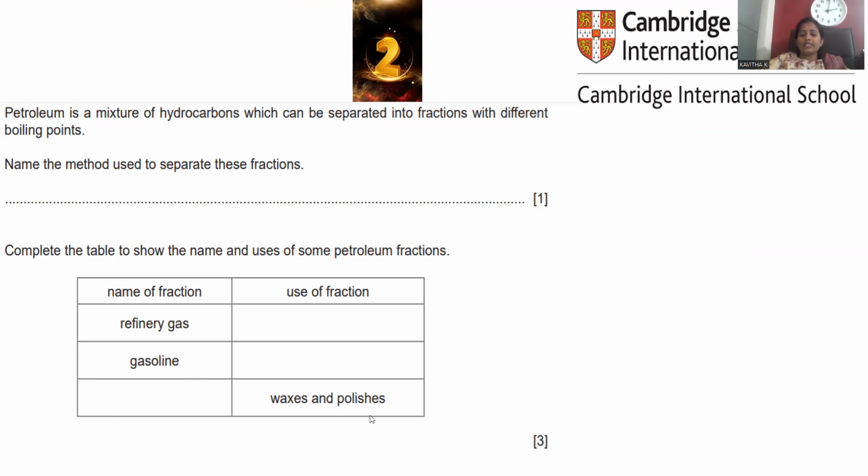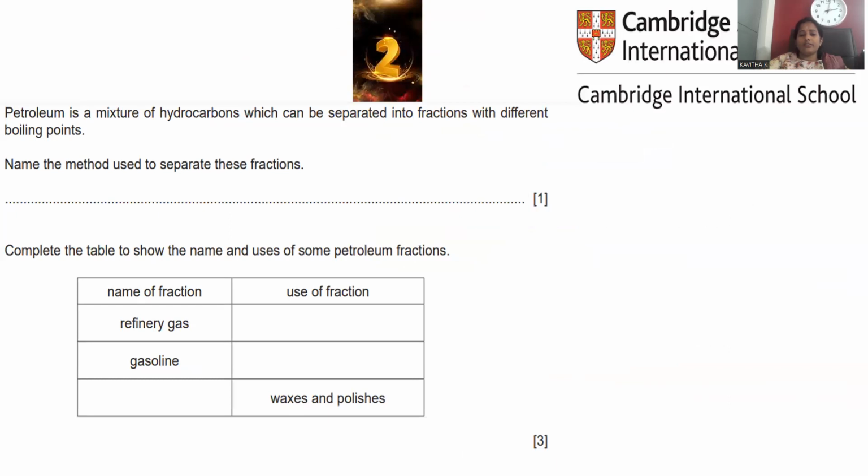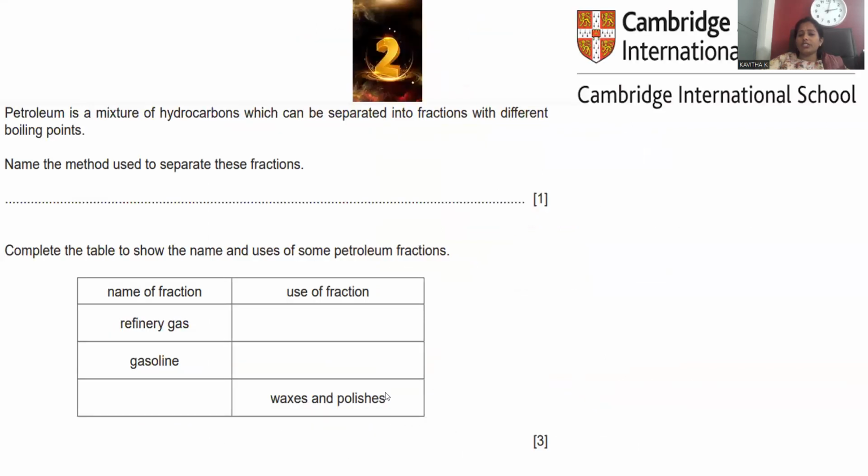Waxes and polishes. In order to make waxes, what we require is high viscosity. Either lubricating oil can be taken or fuel oil can be taken. When the temperature is lowered, they become a kind of wax. A gel-type material will be generated. So that is either fuel oil or else lubricating oil. You may go with both, so that waxes and polishes can be manufactured with them. Both are able to give waxes at lower temperature.